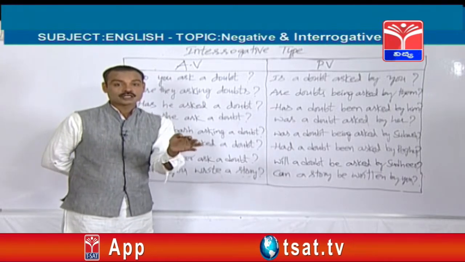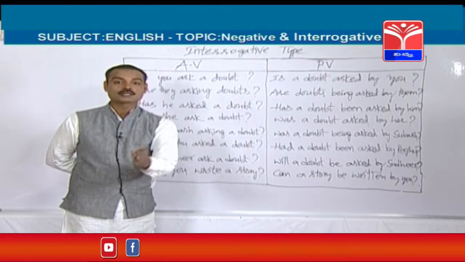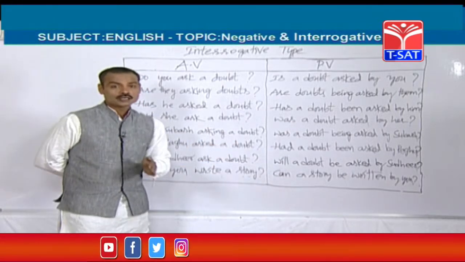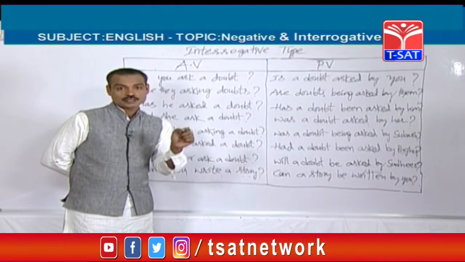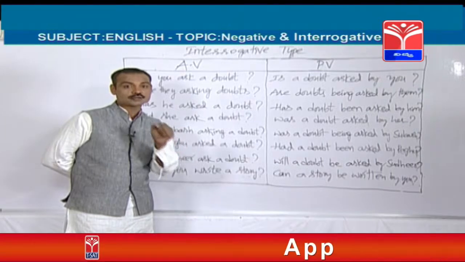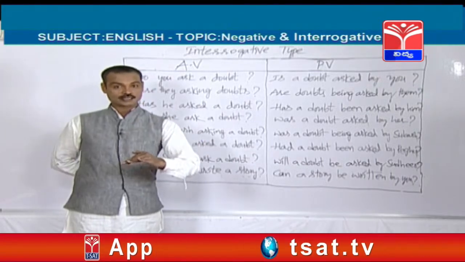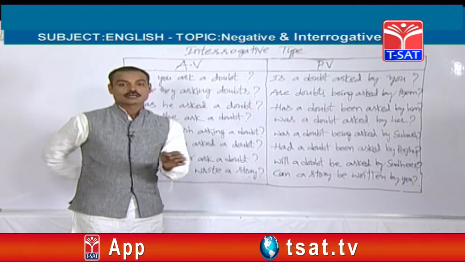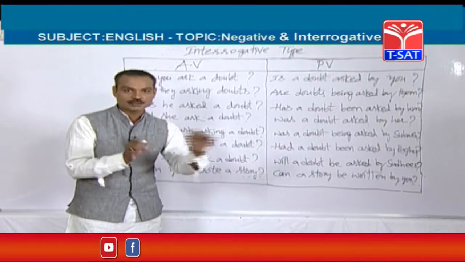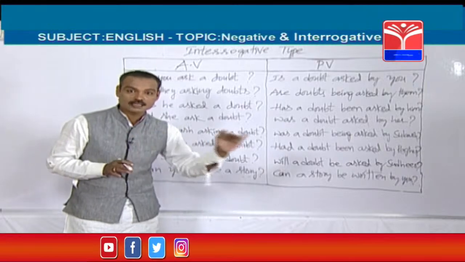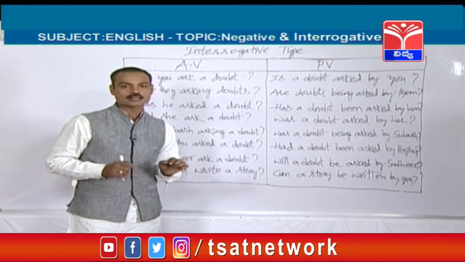So in the examination, after giving one question, 4 options will be given. Among those 4 options, you should find out which option is going to start with either have or has. If you know this technique, you can save time. The question is, has he taken breakfast? 4 options are there.